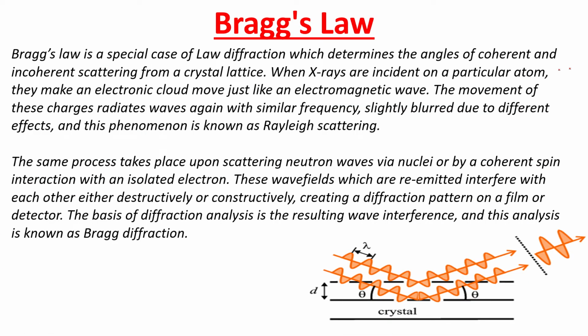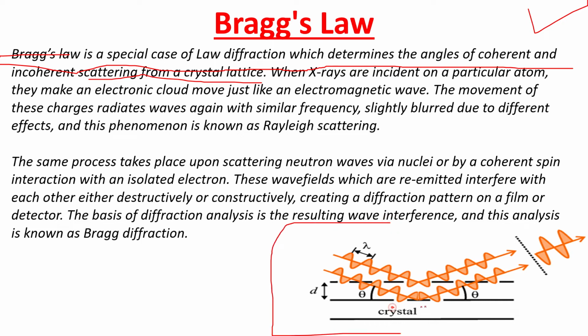Next is Bragg's law. Bragg's law is a special case of diffraction which determines the angle of coherent and incoherent scattering from a crystal lattice. So here you can see with the help of the diagram, there is a crystal lattice and here the diffraction is taking place.